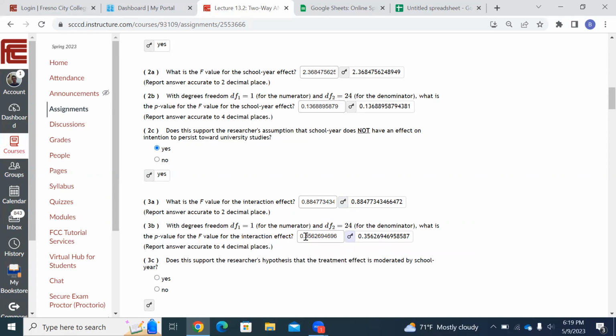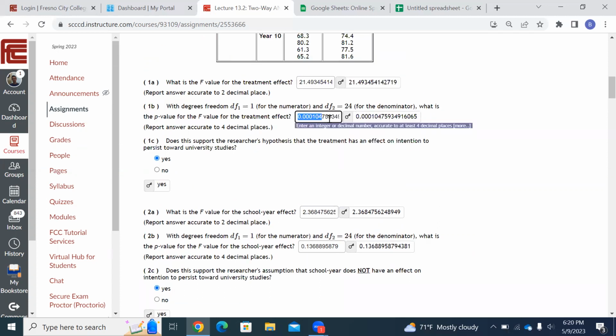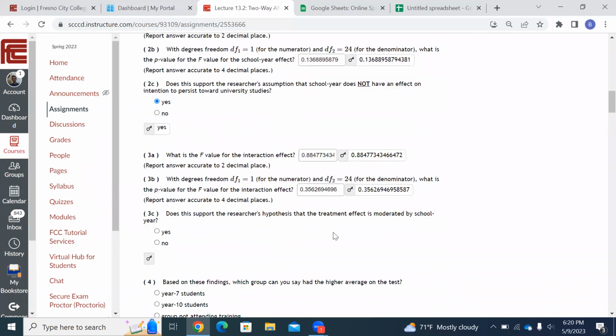So let's look at that P value first. Is that high or low? That's high, huh? 0.35, that's super high. That's not low, which means there's no interaction. There's no interaction effect. Only P values that are low have an effect, right? Remember, as we look back up here, the P value for the class, the treatment, was super low, so that had an effect. The P value for this one is high.